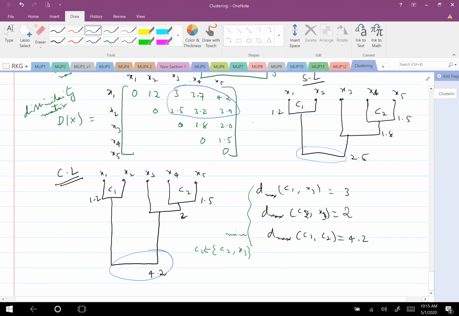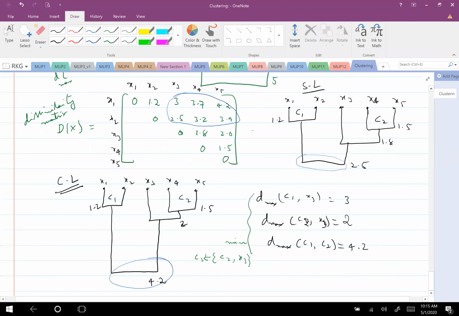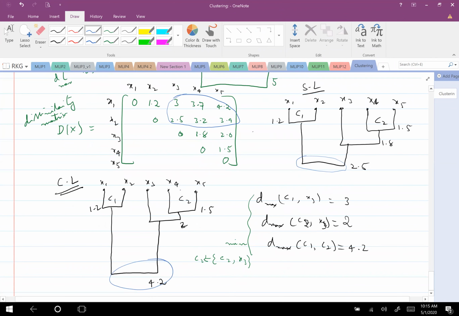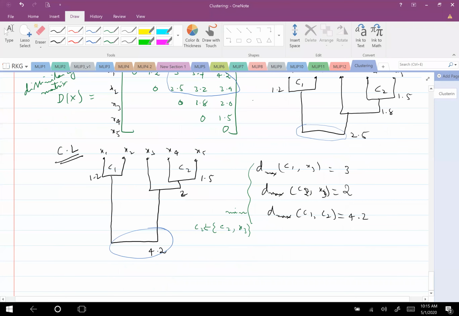Okay, so now you see the clusters in single link and complete link are exactly same in this case. However, the distance with which we clustered are different. But if we break anywhere, the clusters are same. So it is not necessarily that all the time you should get different clusters from single link and complete link. Sometimes you may get same clusters also. Is it fine or not?